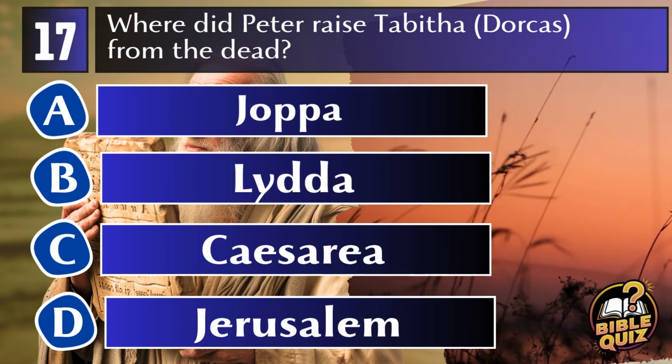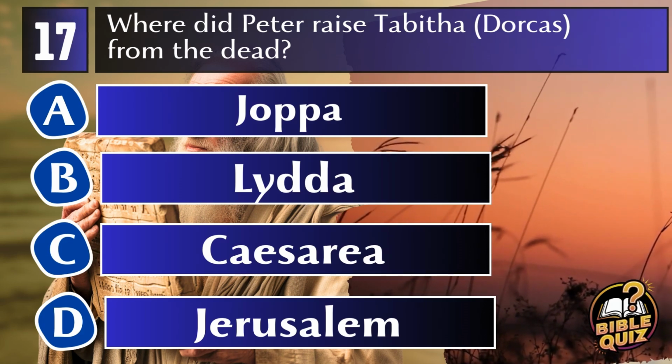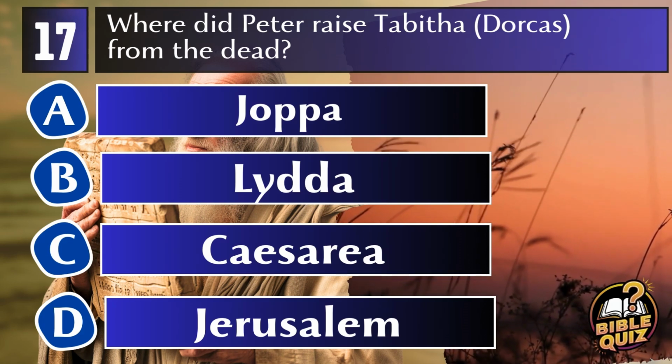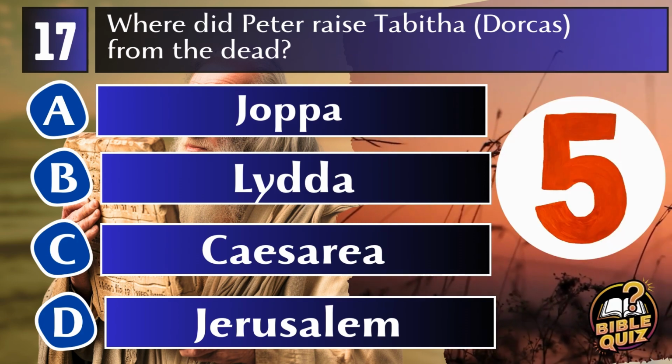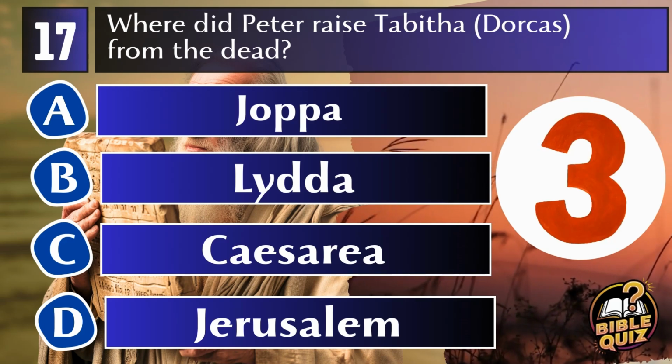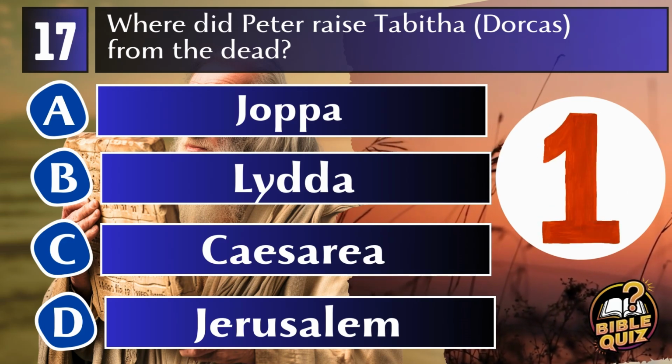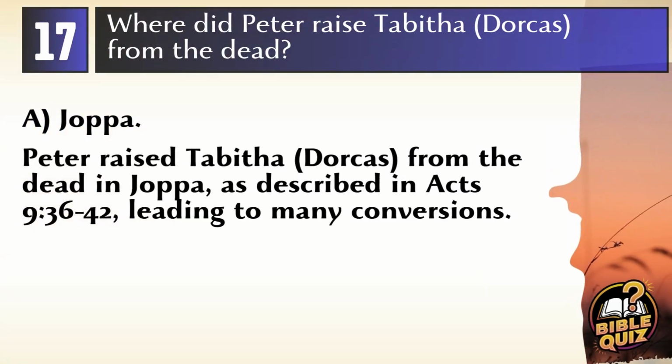A. Joppa. B. Lydda. C. Caesarea. D. Jerusalem. Answer A. Joppa. Peter raised Tabitha from the dead in Joppa, as recorded in Acts 9:36-42. This miracle significantly impacted the local community and contributed to many believing in the Lord.